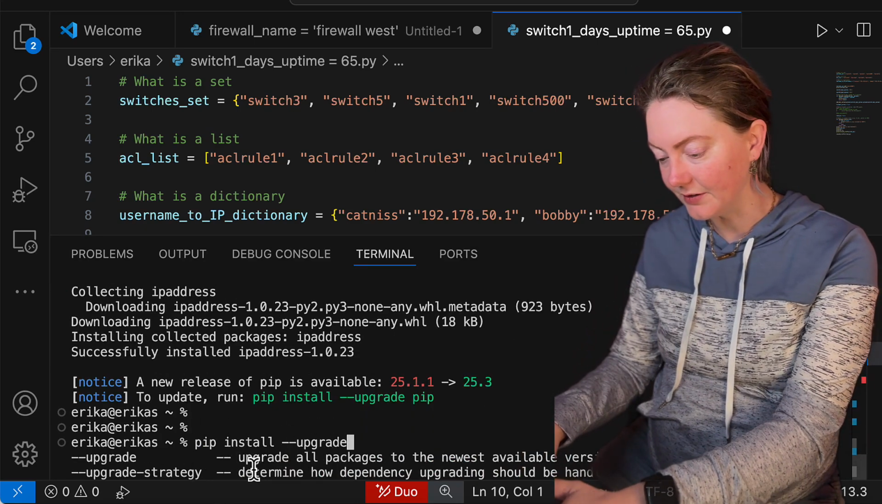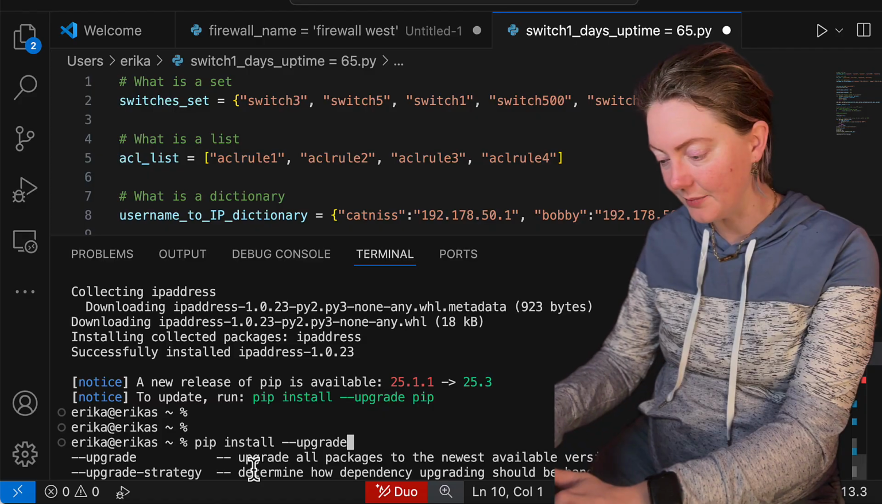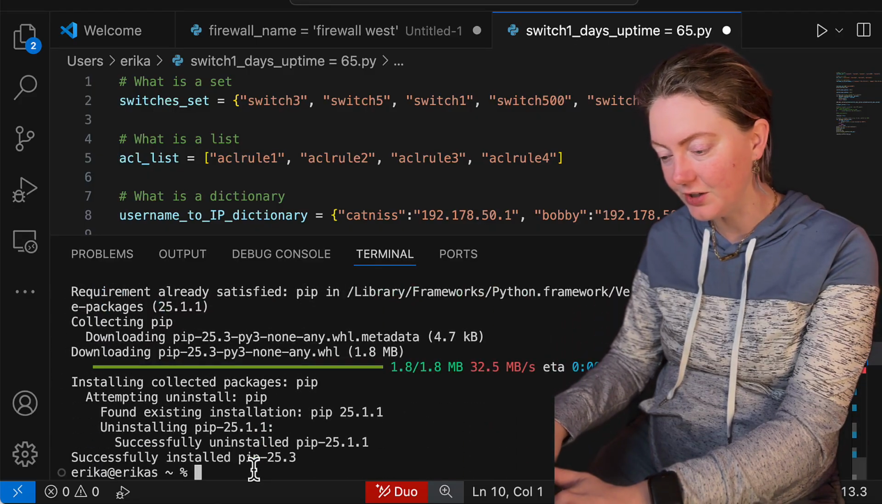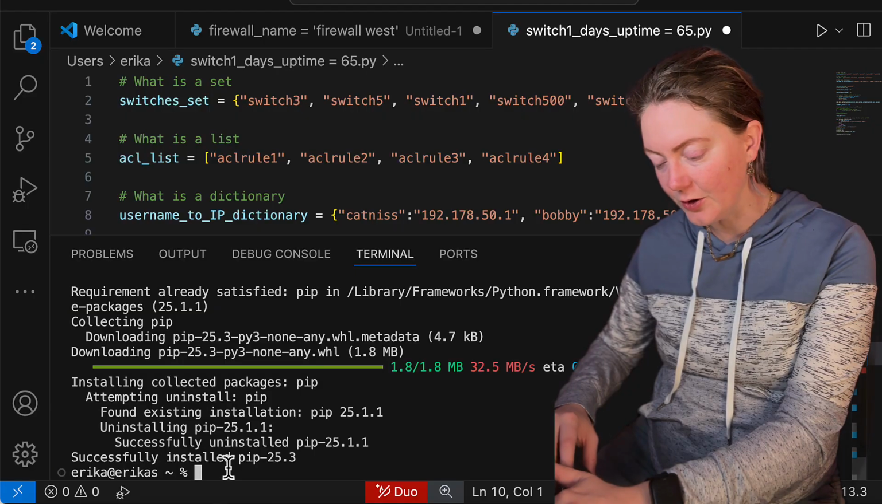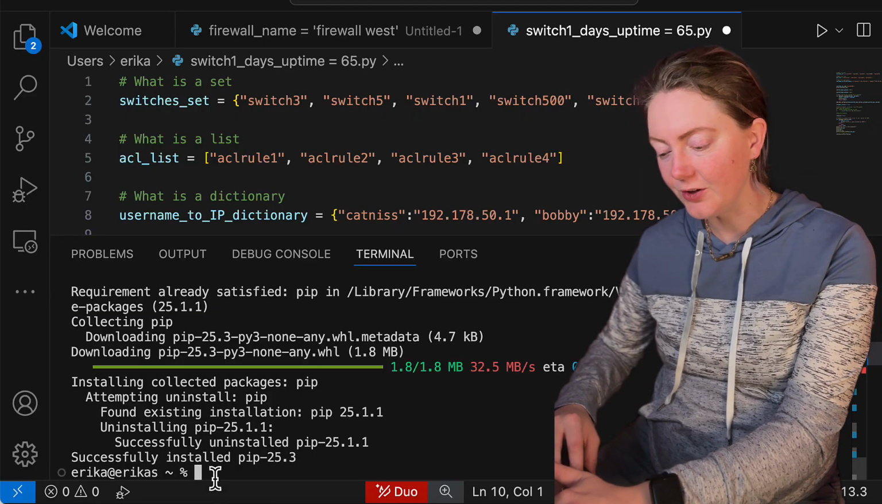And I'm just hitting the tab because I'm too lazy to finish it, but it can't tab very easily, so I had to finish it anyway. All right, and it basically goes through the same sequence. We can see at the end, successfully installed pip 25.3. So it uninstalled the old version and successfully installed the new version.